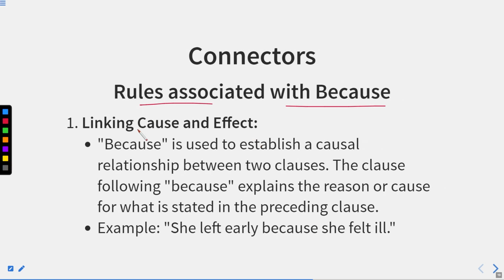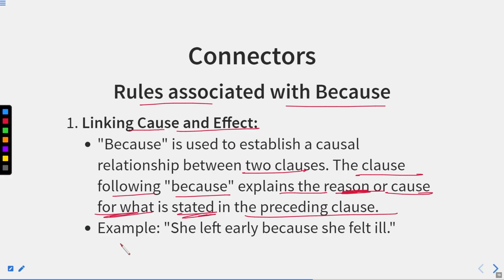Rules associated with because, linking cause and effect. So first of all, the main rule of it is just to link cause and effect together. Because is used to establish a causal relationship between two clauses. The clause following because explains the reason or cause for what is stated in the preceding clause.